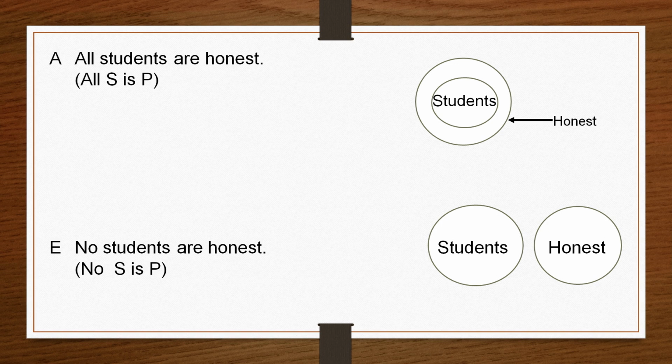So, here we have taken the entire class of the subject term, all students, but we have not taken the entire class of the honest people.